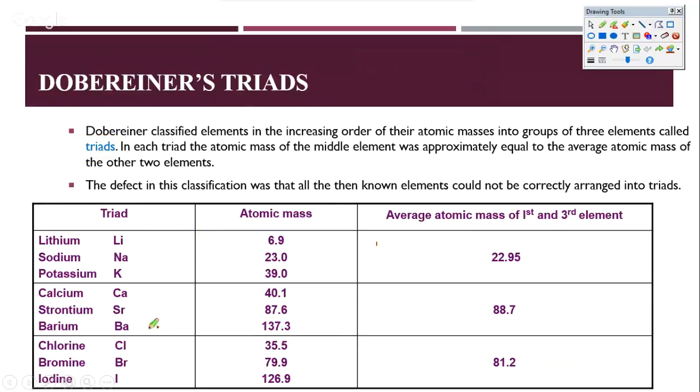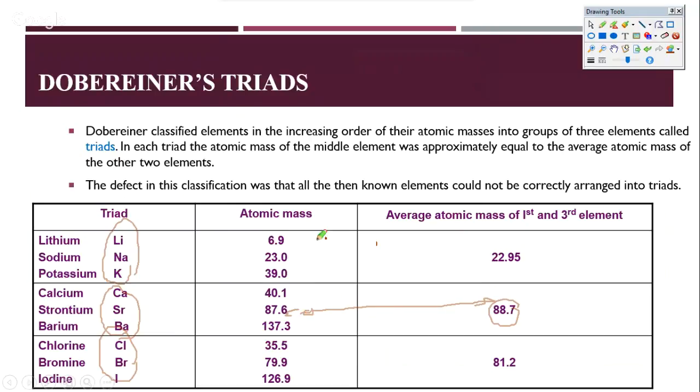And he gave a couple of triads. It is very essential that you know at least two triads by heart. Lithium, sodium, and potassium is one that you can remember as 6.9, 23, and 39. The second one is calcium, strontium, barium, again 40.1, 87.6, and 137.3. And you can have chlorine, bromine, and iodine: 35.5, 79.9, and 126.6. If you look at the central ones, they are very close to the averages.